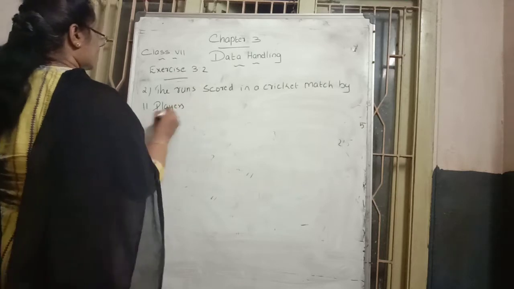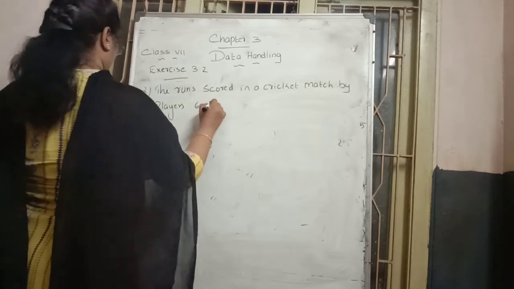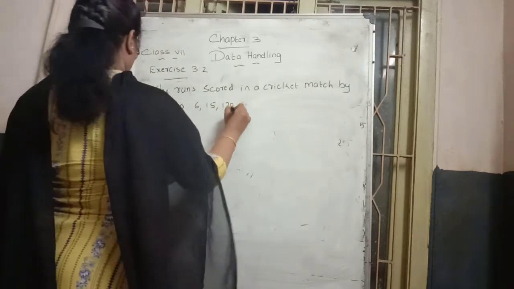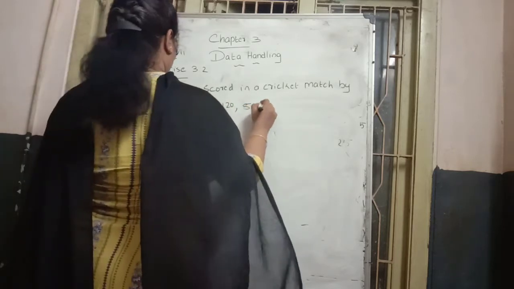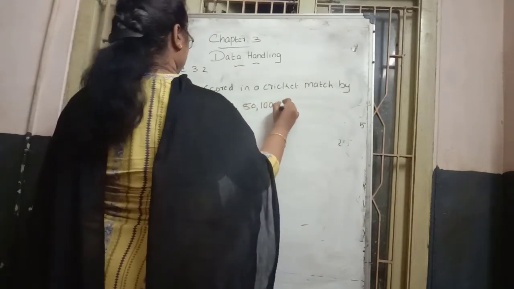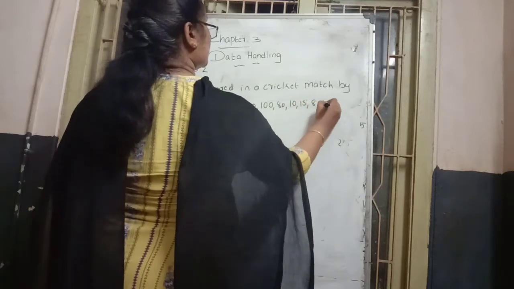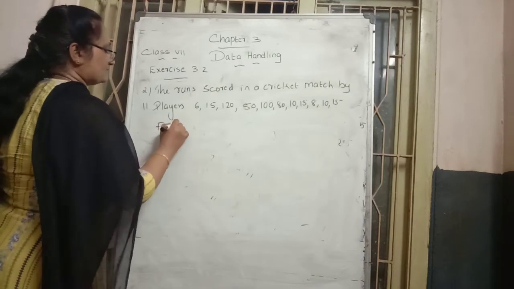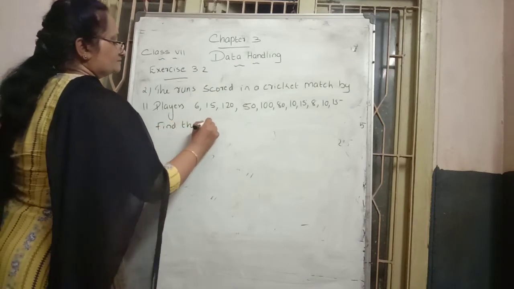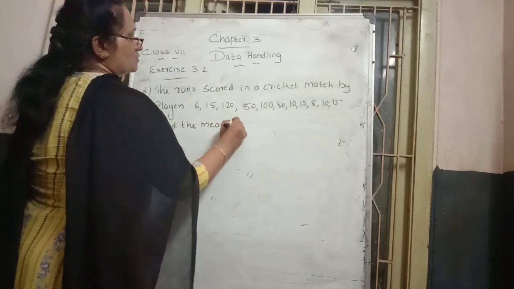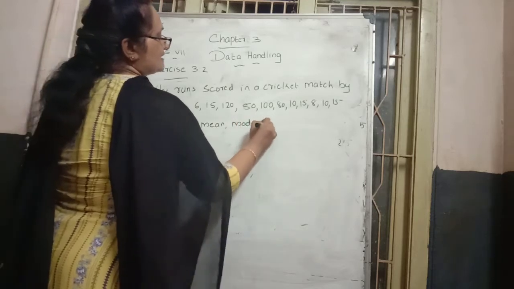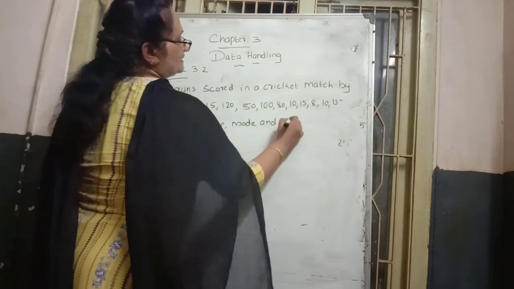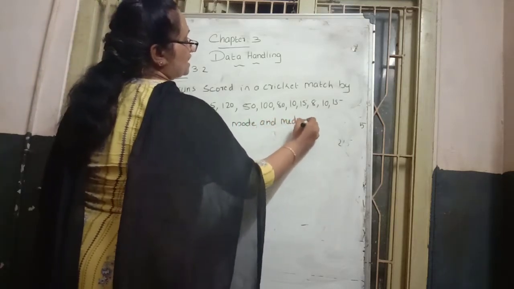Their scores are given: 6, 15, 120, 50, 100, 80, 10, 15, 8, 10, 15. They ask to find the mean, mode and median. In this way they ask you to find 3 cases.